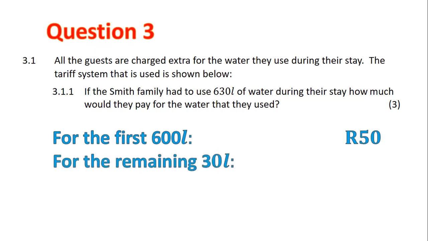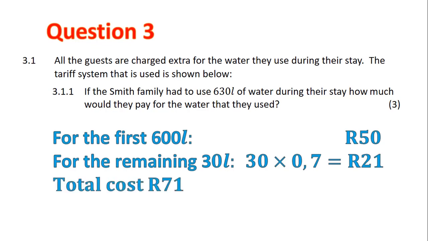Then, for the remaining 30 we have to do a little bit of multiplying. 30 times the 0.7, which we get from the table, gives us 21 Rand. So therefore, in total, they would pay 71 Rand to use 630 litres of water.